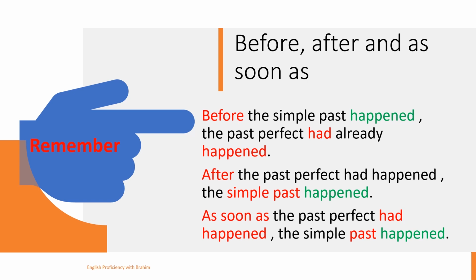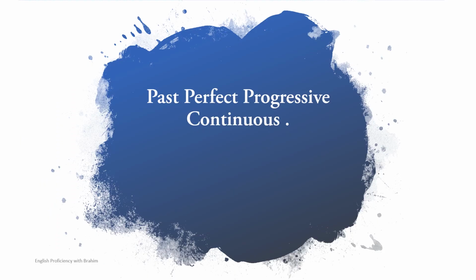Now we move to the past perfect progressive. Before that, I want you just to remember two actions in the past, one before the other. The first one that happened in time is past perfect simple. The second one is simple past. So now we will move to the past perfect progressive. Some people call it continuous.